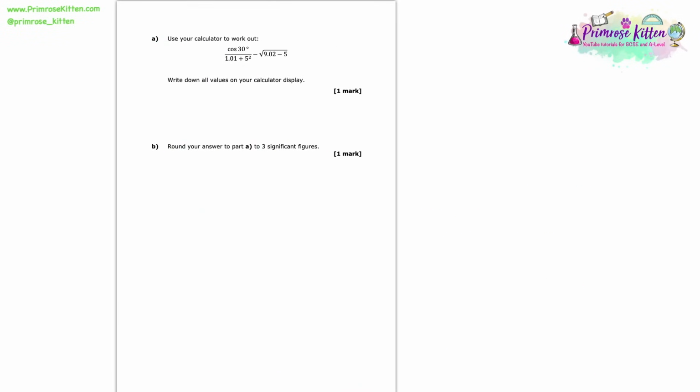So here we have a question where they're going to test us on how we use a calculator. This is all about how we type our numbers into the calculator. We're going to have to write down all the values on our calculator display. Now, the main tip that I would give is this bit here, which is like a fraction. I would make sure that I use the fraction button on the calculator.